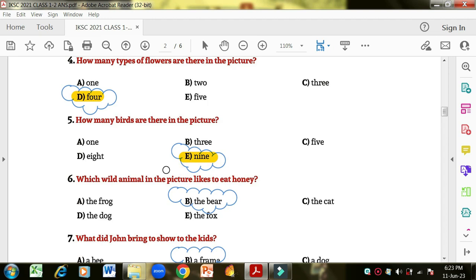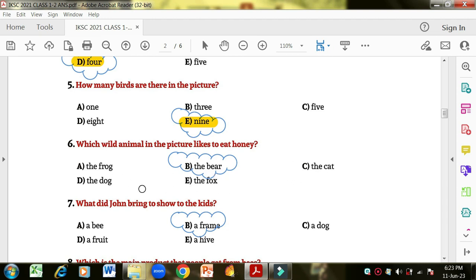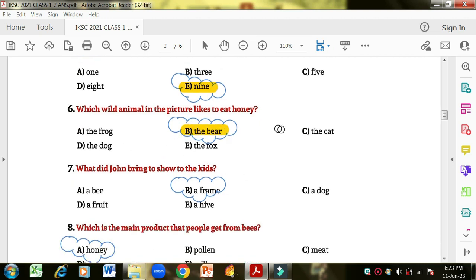Number 6, which wild animal in the picture likes to eat honey? The frog, the bear, the cat, the dog, the fox. Definitely all of you know this answer. The bear is the correct answer. Bear is a wild animal. Fox is also wild, but the fox is not in the picture.